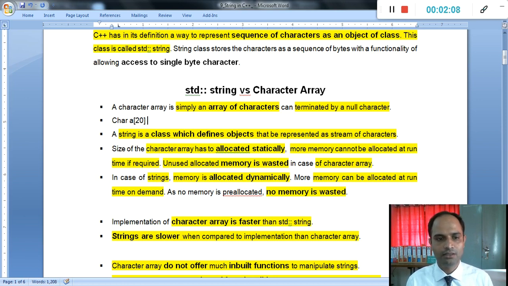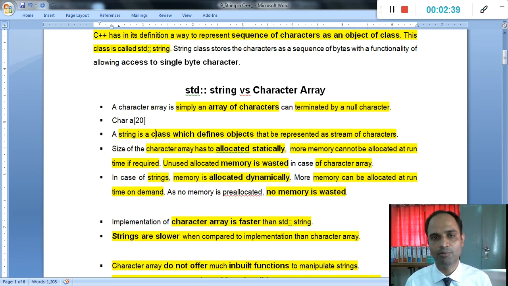Next, a string is a class which defines the object. String under C++ comes as a class, and that class contains different types of operations which we can apply on a particular string. It is a class which defines the object, and a particular class has an object. We will understand the concept of class and object in a coming lecture.